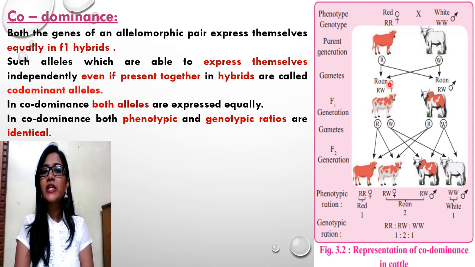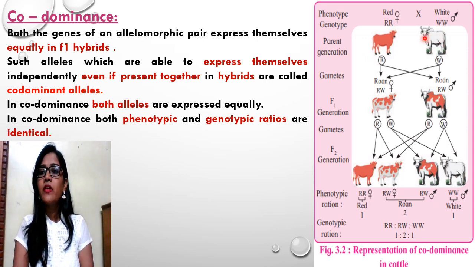The classic example of codominance is the coat color in cattle. There are two types, one with a red coat with red hair and the other with a white coat with white hair. When red cattle, capital R, are crossed with white cattle, capital W, hybrids get formed in the first filial generation.